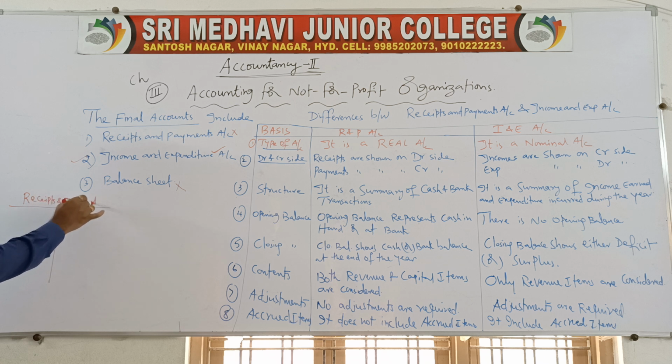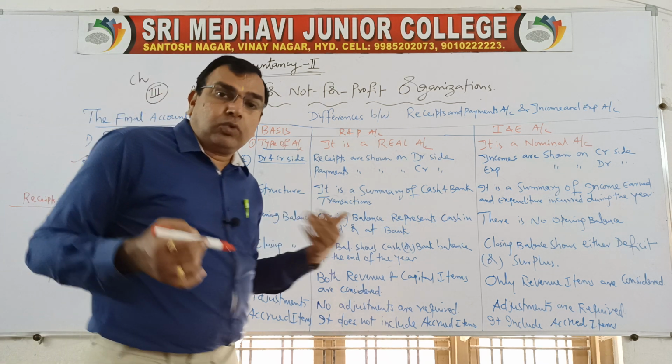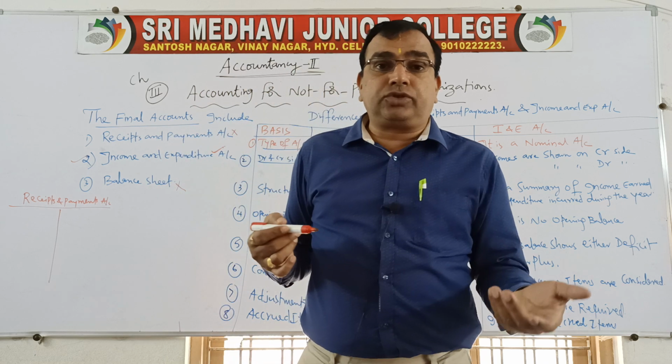Receipts and payments account is similar to your cash book. What we used to write in cash book? All the receipts of cash or bank items were recorded on the debit side. All the payments were recorded on the credit side.